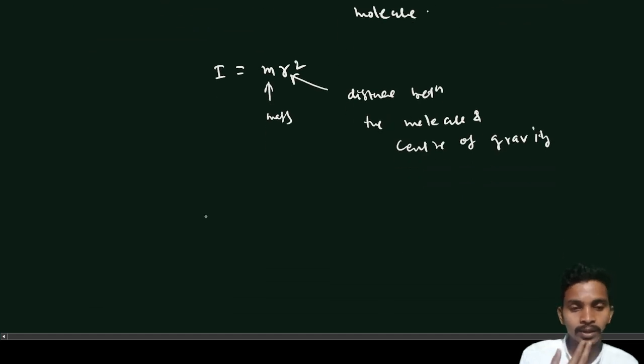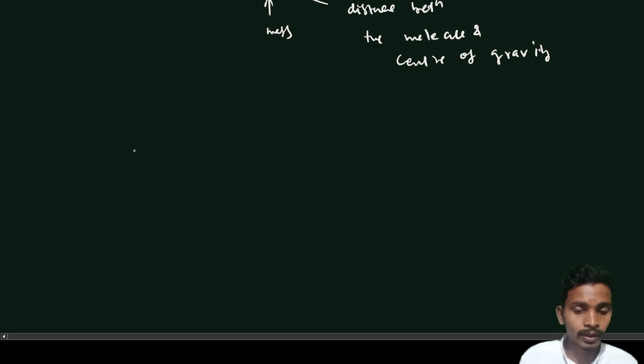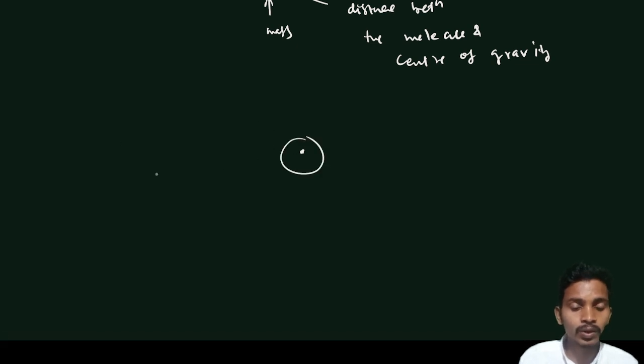Now, what do you mean by center of gravity? Okay, let's say one molecule is here, and it is rotating.